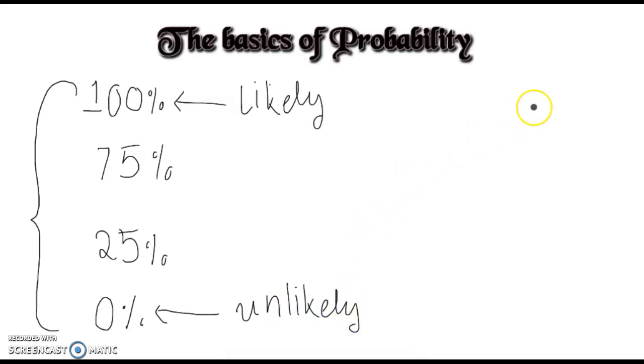So you can find the probability of, for example, tossing a coin, or you can also find the probability of the weather.